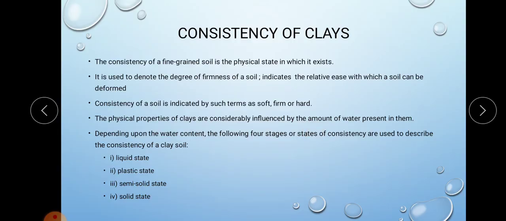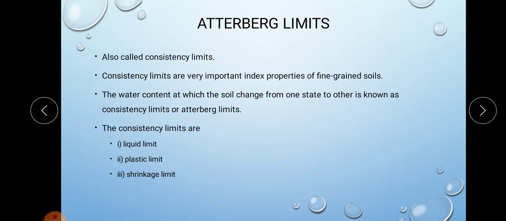Based upon the water content, there are four stages or states for a soil: liquid state, plastic state, semi-solid state and solid state. So based on the amount of water content, these are the different states in which the clay can exist.